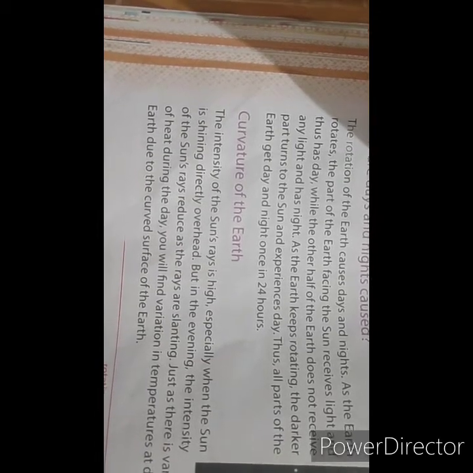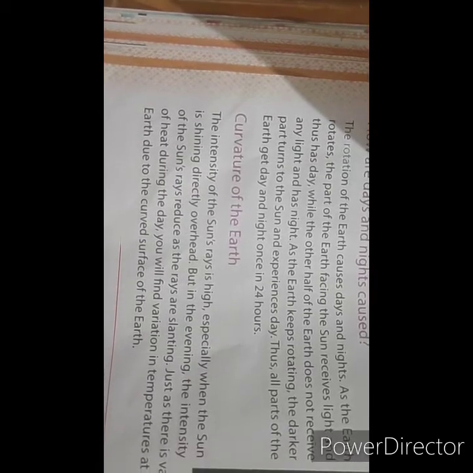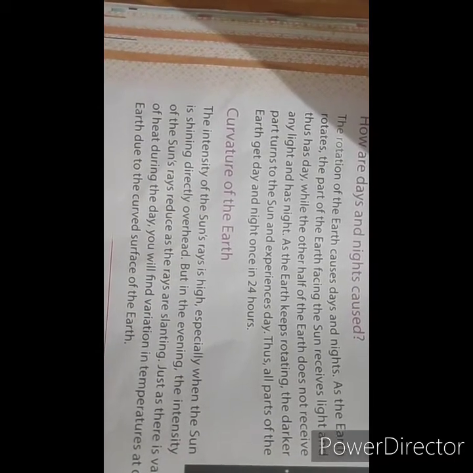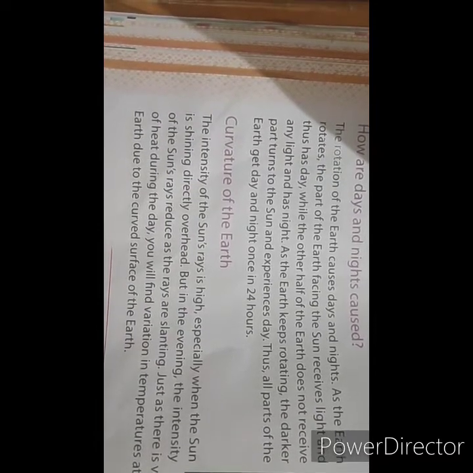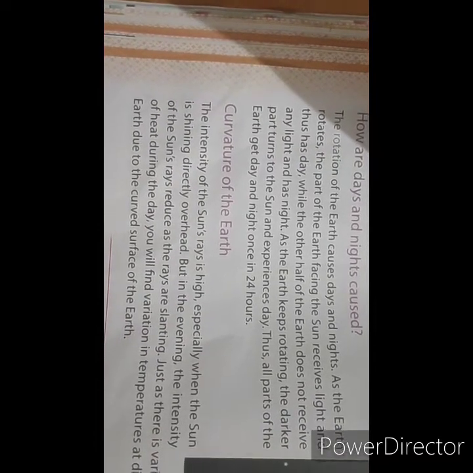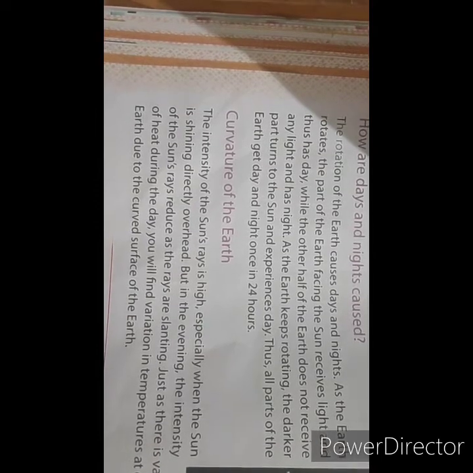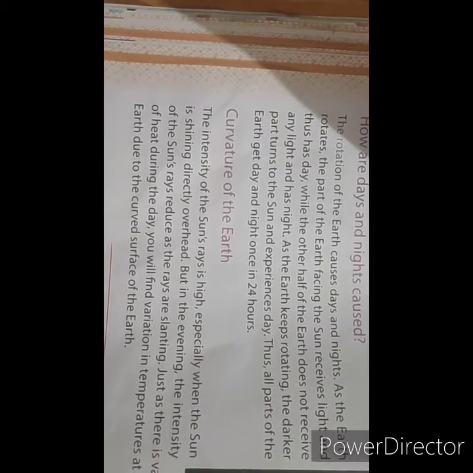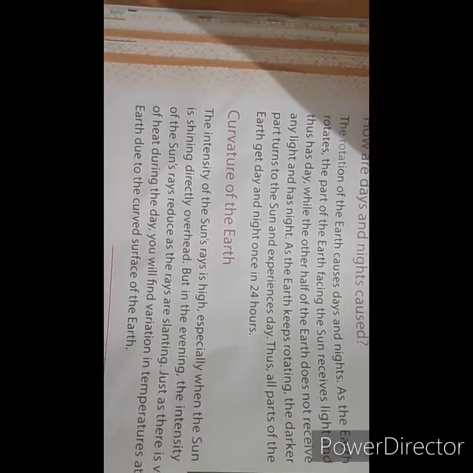So intensity means the power of the sun's rays is high, so we feel hot at noon. But in the evening, the temperature decreases again. Why?